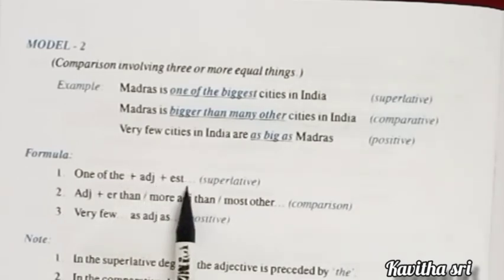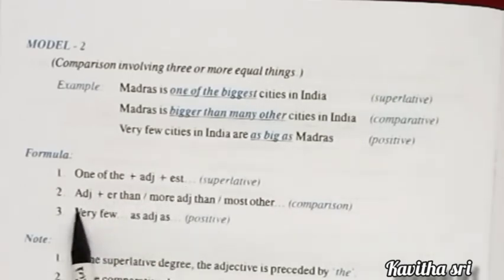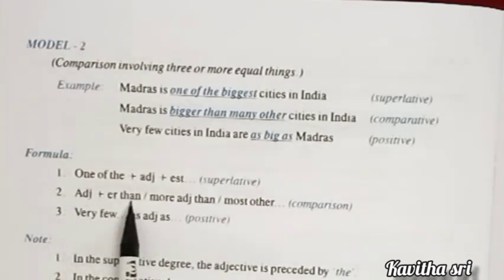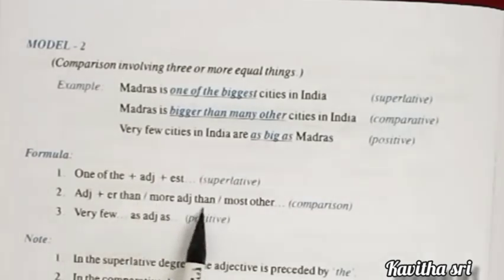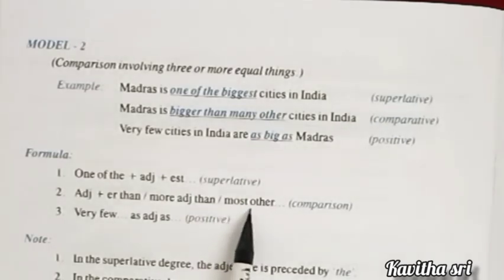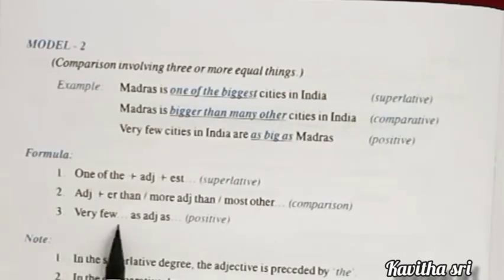If the word is more than 2 syllables, you have to add most. And second, comparative degree, we are adding adjective plus er followed by the conjunction than, or more plus adjective plus than. Okay. For the third one, positive degree, very few plus adjective plus as.